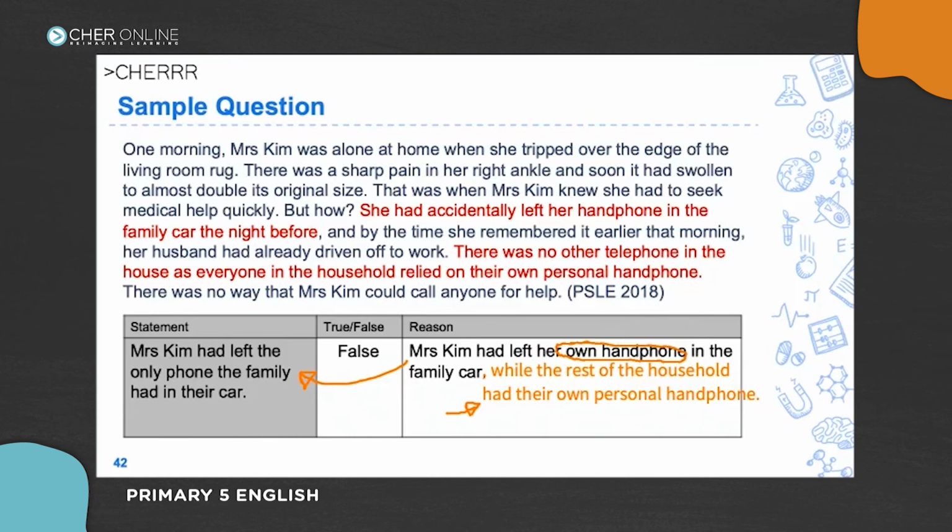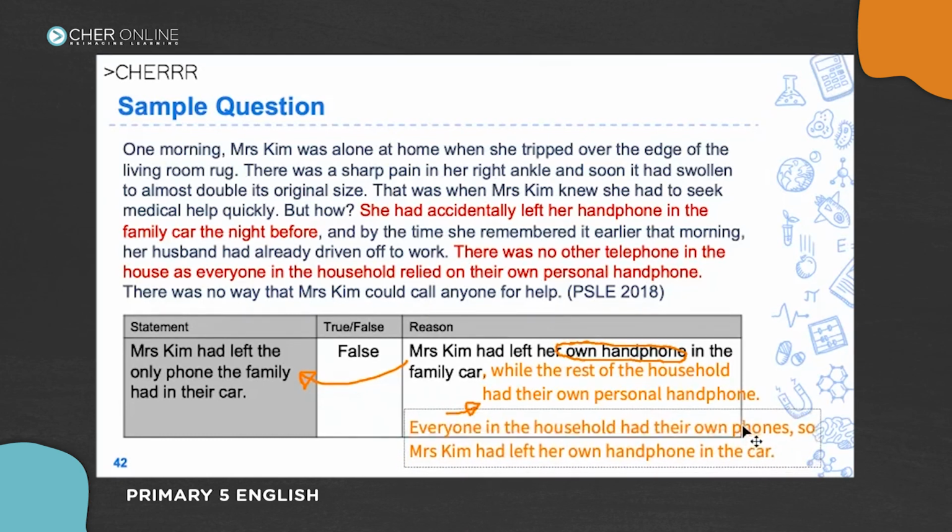Now, some of you may say, teacher, it's a very long answer. I don't know if I can get it correct. If you had written down everyone in the household had their own phones, so Mrs. Kim had left her own handphone in the car, this is actually the same thing. Okay, so it doesn't really matter which sequence it is in as long as both things are in there. I'm going to repeat, this is the best possible answer.